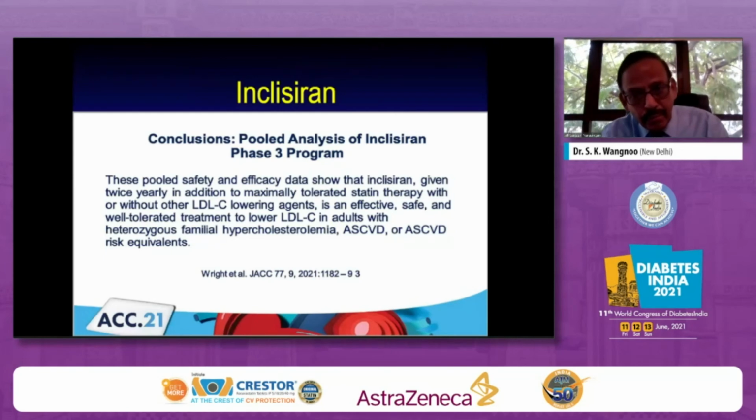Okay, if you have gone to the text, you need to know what is in the pipeline. Inclisiran is another drug. It is a small interfering RNA drug which can probably suppress the PCSK9 levels, which is beneficial for patients with this sort of abnormalities. So inclisiran probably will be helpful in due course in the years to come.